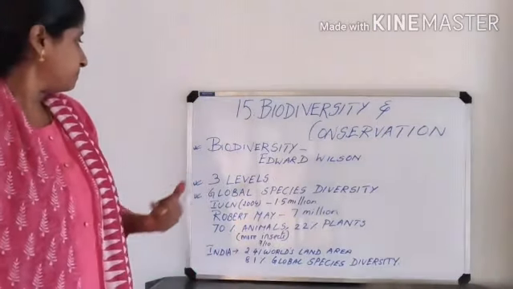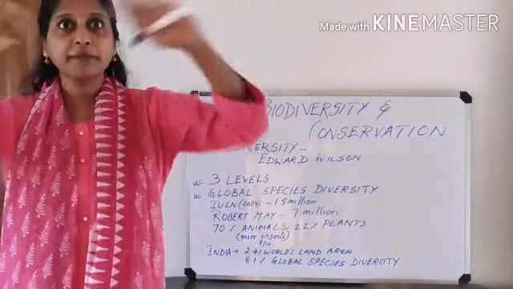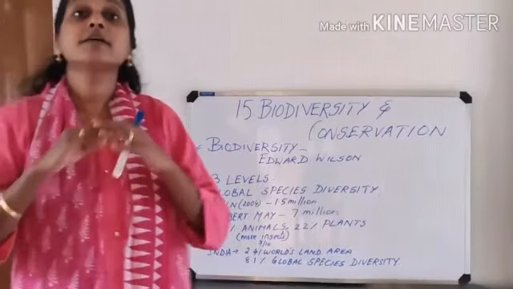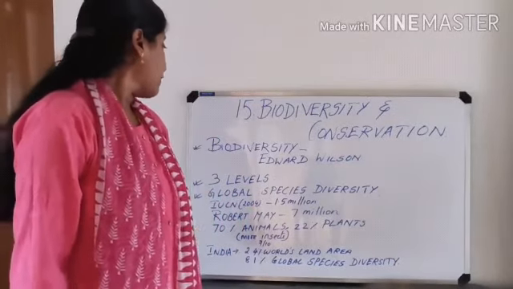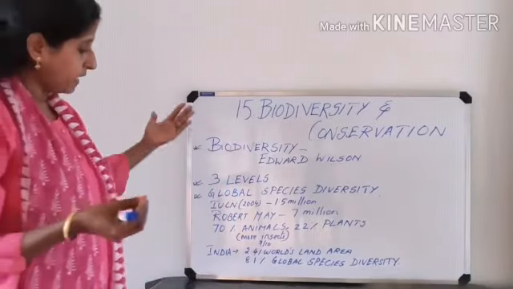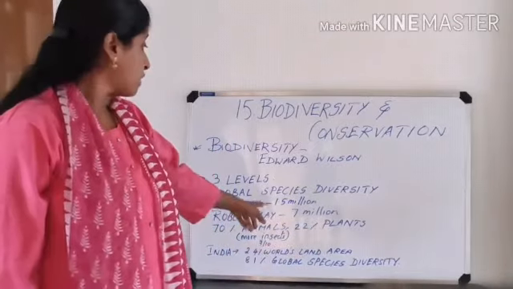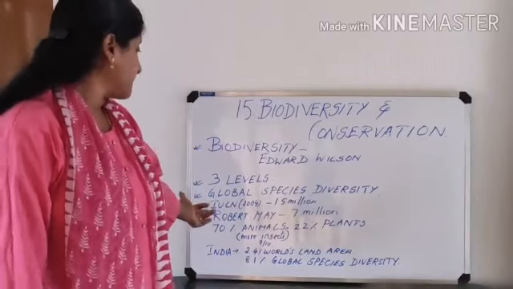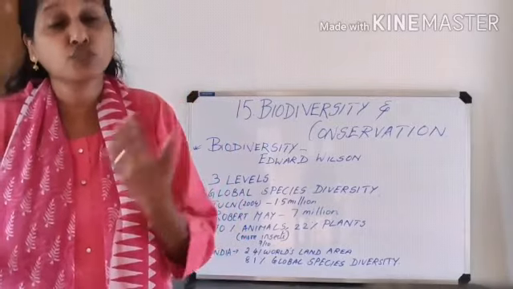Now, moving on to the next term, global species diversity. So what do you mean by global species? Global means I am taking the whole globe, the whole earth, okay? So in this whole earth, there are many different organisms in different setups. Now, according to IUCN, the International Union for Conservation of Nature and Natural Resources, in 2004 it estimated that around 1.5 million species are present on the whole earth. But one person named Robert May is saying that around 7 million species will be there on the earth, yet to be discovered.